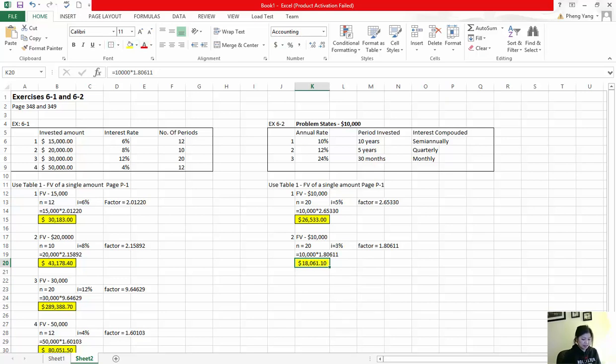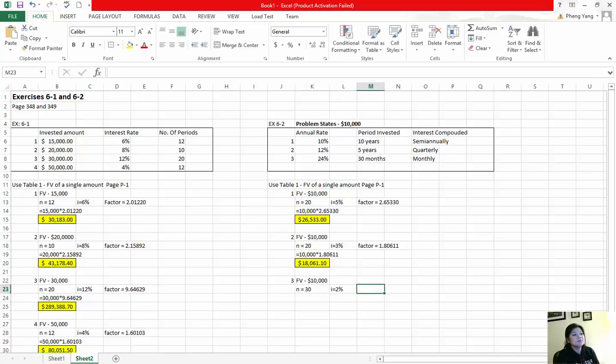Right, number 3 scenario. Once again, we're looking at the future value of $10,000. Number of periods would equal 30. And our interest is 2%. Once again, we've got 30 months.